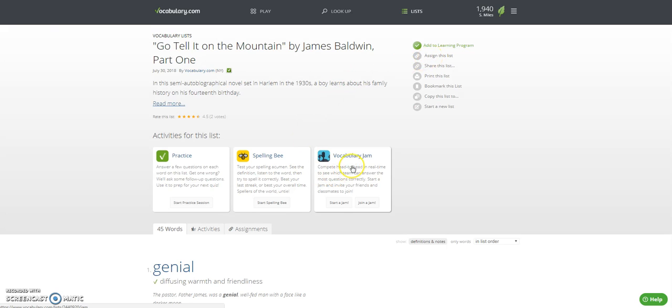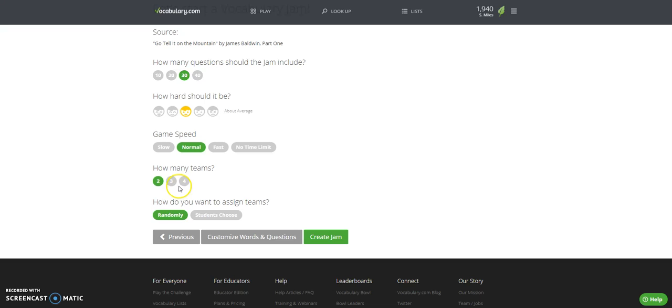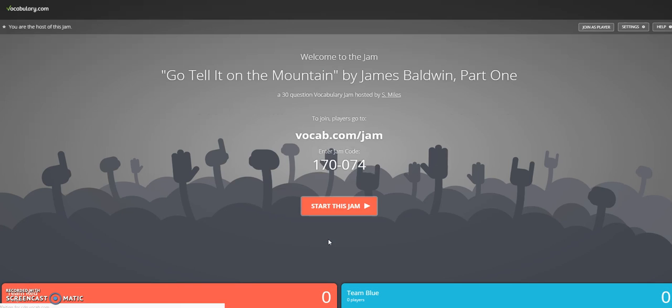You can do Vocabulary Jam. Let's see what happens when we start a jam. So you can choose how many questions to do, how hard the questions should be, how slow or fast the jam should be, and how many teams you would like to play. If you want it to be random, we can create our jam right there.